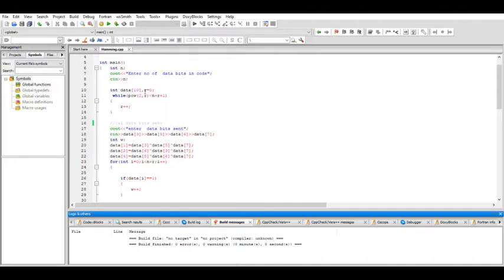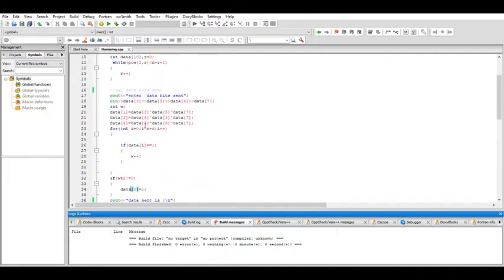Then I'll calculate the number of parity bits required by the code, that is R, using this formula in which n is the number of data bits and R is the number of parity bits, which is initially set to 0. The last parity bit, that is the checking parity bit, must be a power of 2 as well, so I'll increment it until this condition gets satisfied. Then I'll enter the data bits sent and store them in the respective data bits.